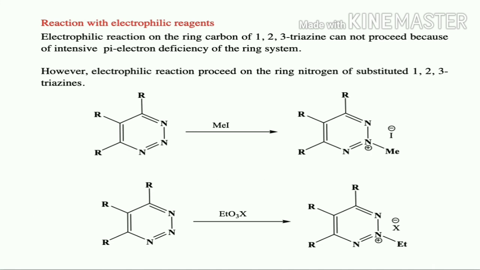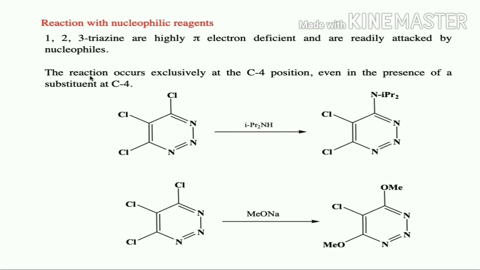triazine ring system. Next is reaction with nucleophilic reagents. 1,2,3-triazines are highly pi electron deficient and are readily attacked by nucleophiles. Because of this deficiency, they undergo nucleophilic addition reaction. The reaction occurs exclusively at the C4 position even in presence of a substituent at C4.